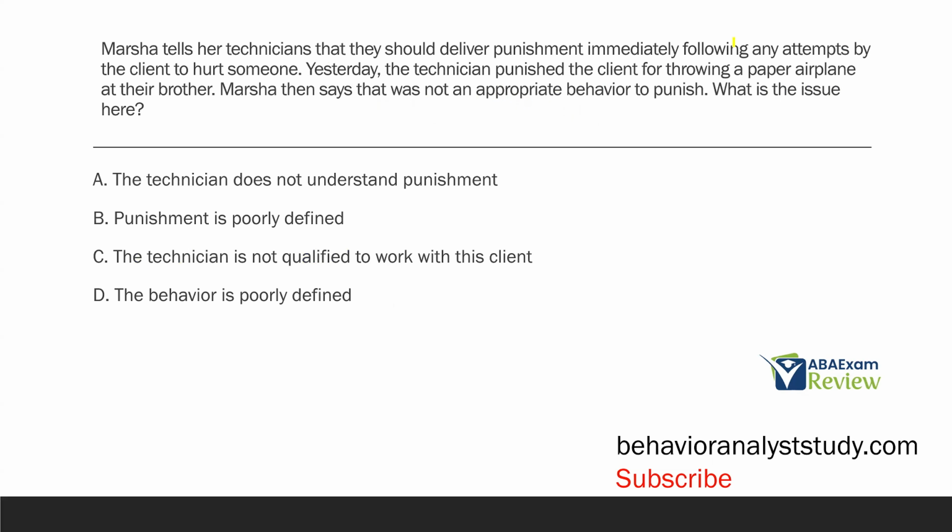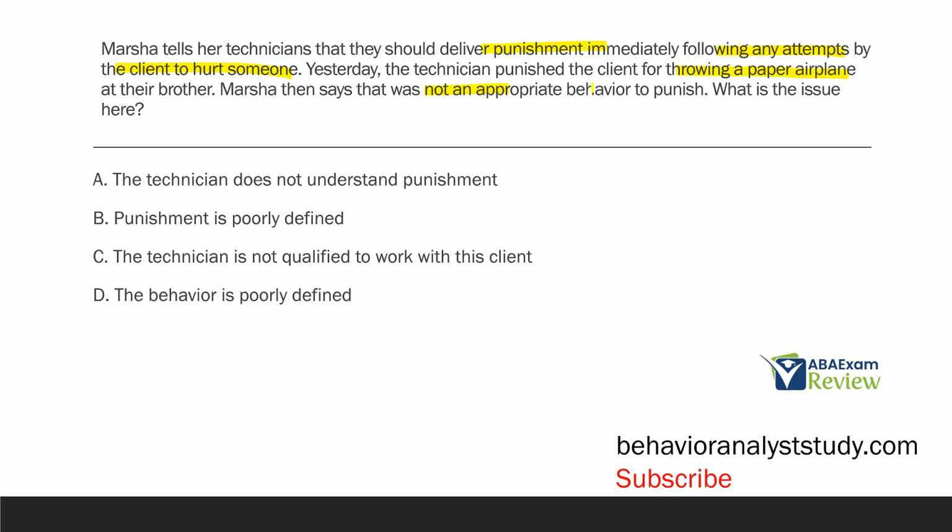So, what is happening? Well, we've got Marcia, because we're looking at an issue question. So we have Marcia, who tells the technicians, deliver punishment. And as always, with punishment, there are ethical concerns. Specifically, Marcia says, deliver punishment following attempts by the client to hurt someone. Now, immediately as an analyst, you should start thinking, all right, what does an attempt to hurt someone look like specifically? Because if we're going to punish, we need to be very precise about our punishment. And so yesterday, the technician punished the client for throwing a paper airplane.